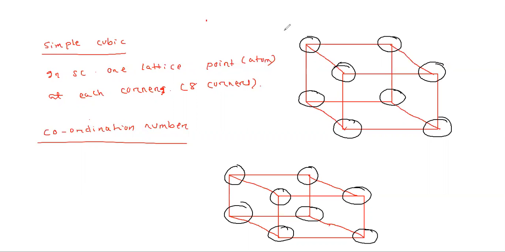First we will see what the coordination number is. It means the number of nearest neighbors to a given atom. Students, listen: in the exam, you will surely get one question on this solid state.